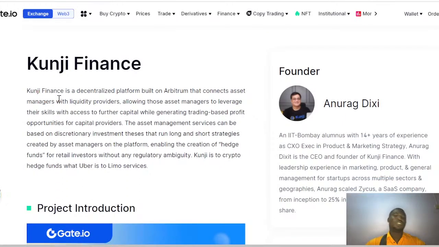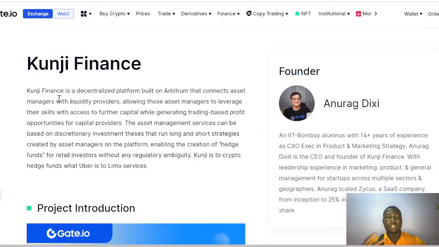So what is this Kunji Finance? Before you go into a project, you need to know what the project is really about, what they are building, and how you can go about it. Kunji Finance is a decentralized platform built on Arbitrum that connects asset managers with liquidity providers, allowing those asset managers to leverage their skill with access to future capital while generating trading-based profit opportunities for capital providers. That is a simple explanation of what Kunji Finance is about.